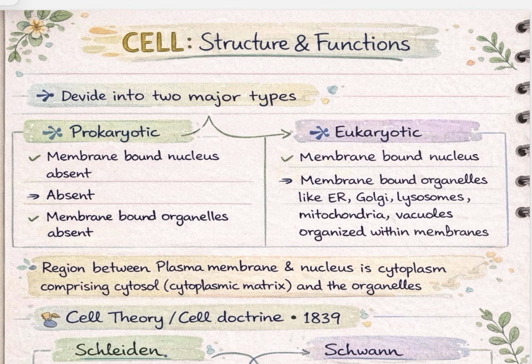So cell can be divided into two major types. First is prokaryotic and second is eukaryotic cell. So in prokaryotic cell, membrane bound nucleus is absent. In eukaryotic cell, membrane bound nucleus is present. In eukaryotic cell, membrane bound organelles are present like ER, Golgi, lysosome, mitochondria, vacuoles. So they are covered by a membrane. In prokaryote, membrane bound organelles are absent.